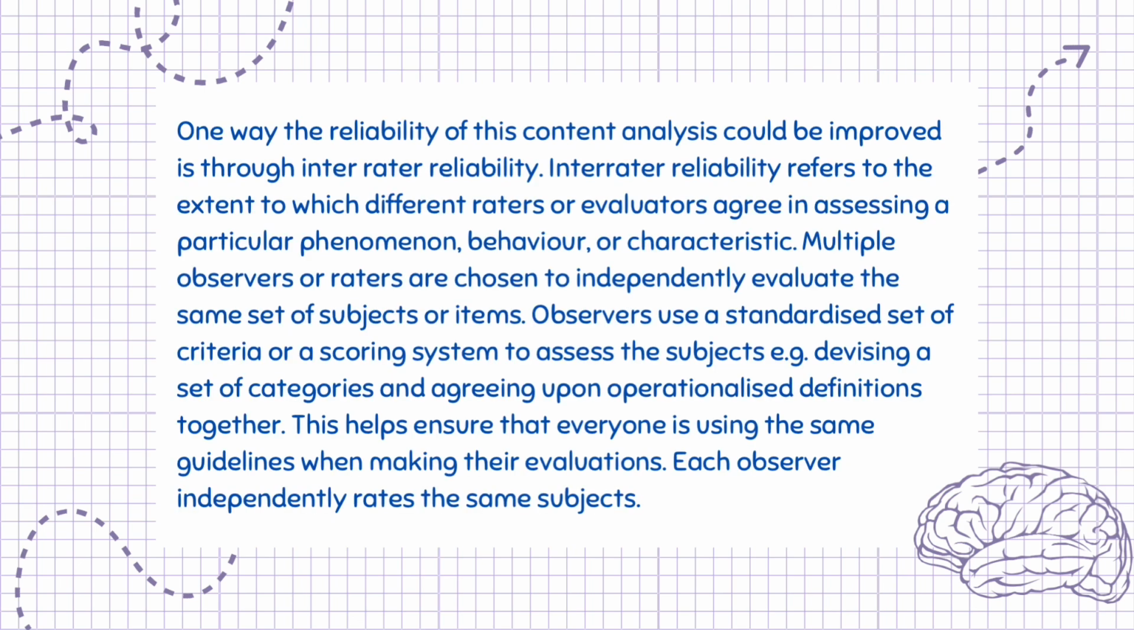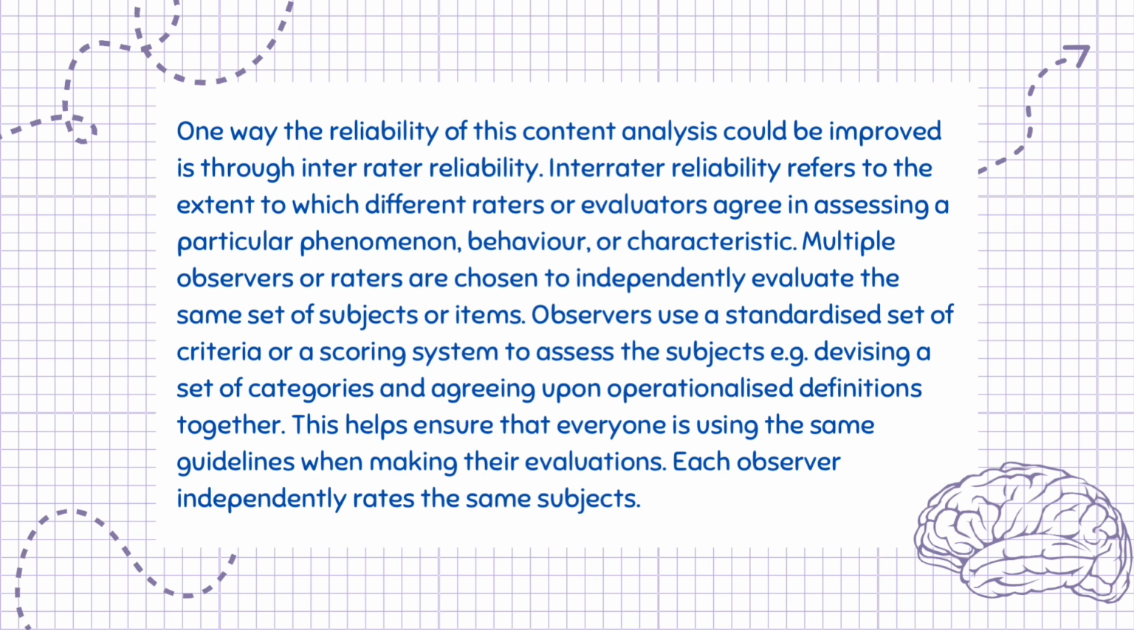One way the reliability of this content analysis could be improved is through inter-rater reliability. Inter-rater reliability refers to the extent to which different raters or evaluators agree in assessing a particular phenomenon, behavior, or characteristic. Multiple observers or raters are chosen to independently evaluate the same set of subjects or items. Observers use a standardized set of criteria or a scoring system to assess the subjects, e.g., devising a set of categories and agreeing upon operationalized definitions together. This helps ensure that everyone is using the same guidelines when making their evaluations.